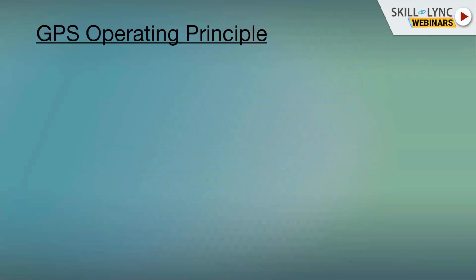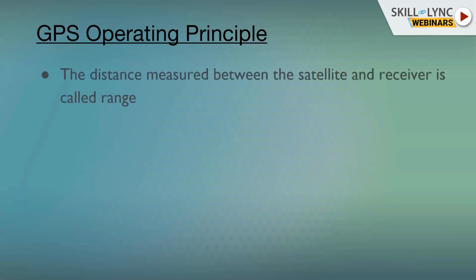Now, coming to GPS operating principles. How does GPS actually operate? The operating principle of GPS is to estimate or calculate the distance between the receiver and the satellite, which is called range. So how is the distance going to be measured?